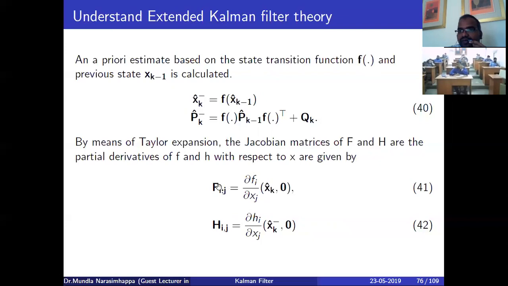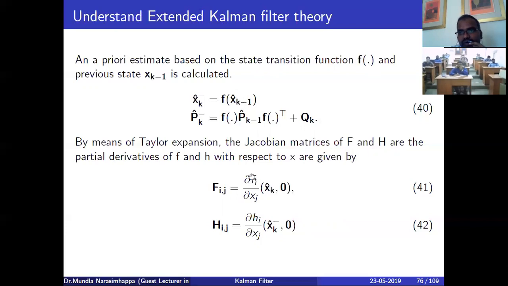Once you have the linear equation, it is easy to estimate the predicted and estimated state covariance values. Here you can see F of ij, where I took the partial derivatives of this function. This is a non-linear function. I took only the x. I will show an example, then it will be easy to understand.